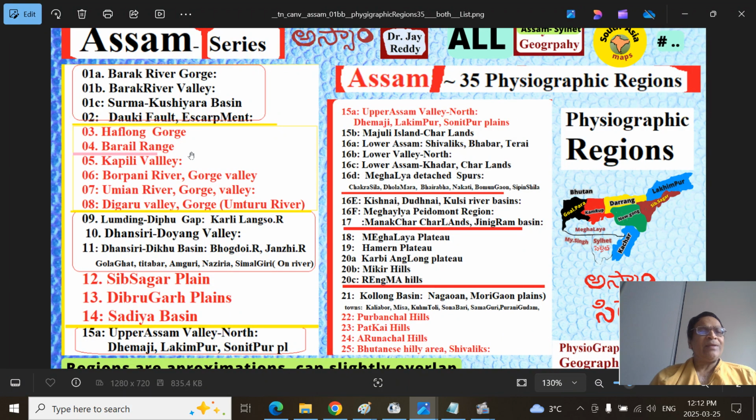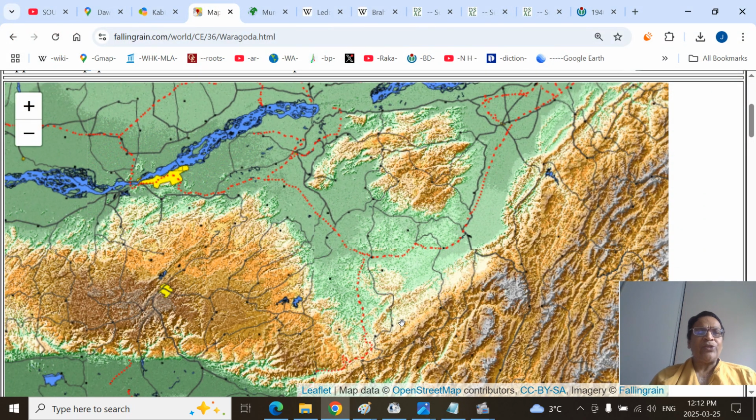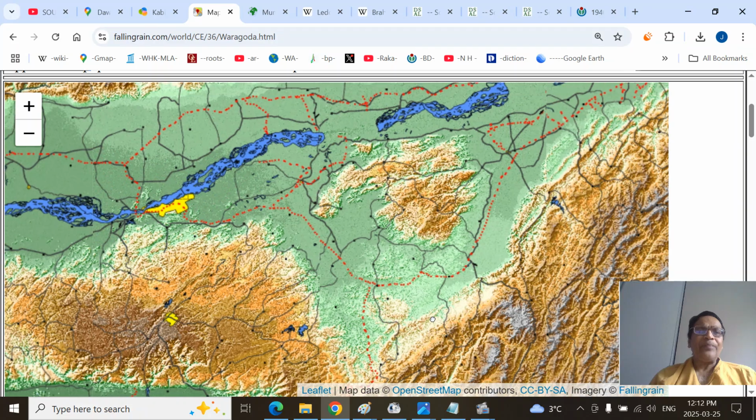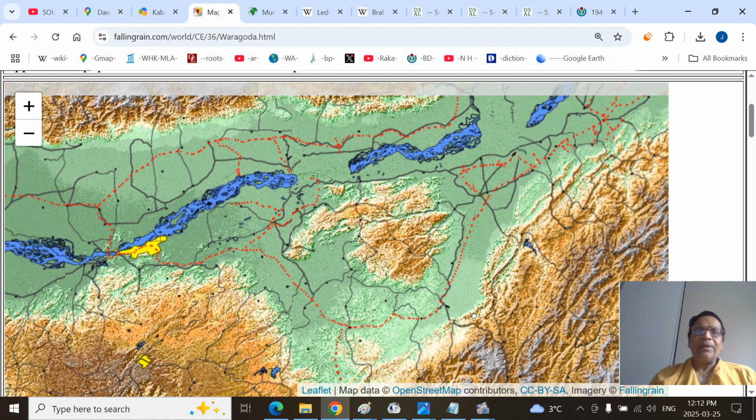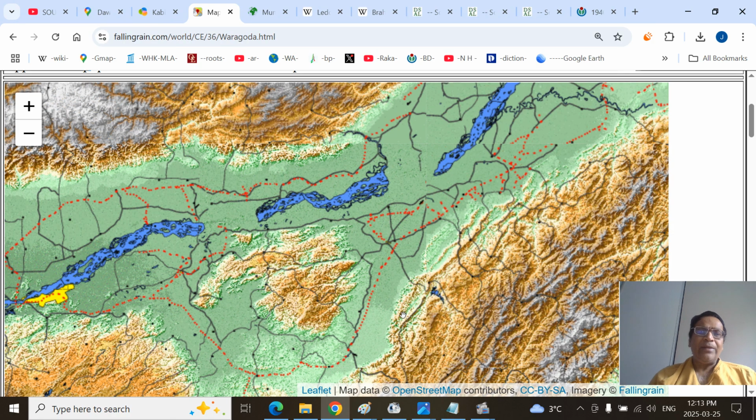That is the Kapili River, Borpani River, Umiyan River, Digaro River, and we covered Lumding, Dipu Gap, and Dansiri, Doyang River. I will show you in other part. This is the Gauhati, this is the Shillong, and this is the Jorhat. Yeah, this is the Dansiri Valley, Diyung Valley here.